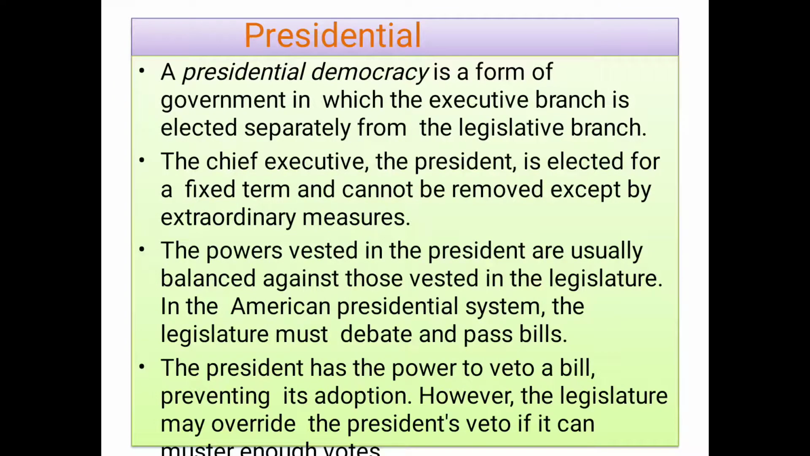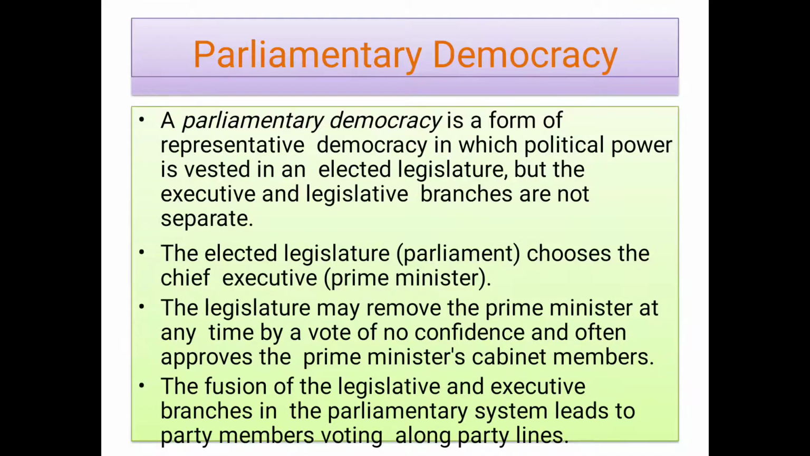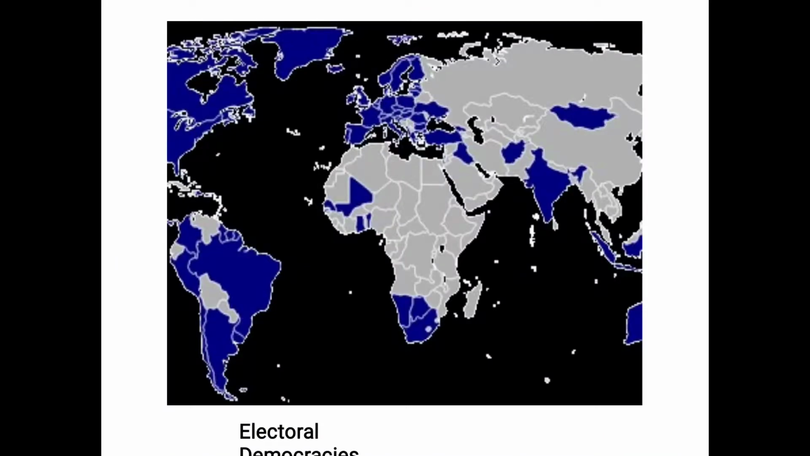And next is presidential democracy, in which the executive branch is elected separately from the legislative branch. The next, parliamentary democracy, is a representative democracy whose political power is vested in an elected legislature, where the executive and legislative branches are not separate. These are the definition, meaning and classification of democracy.